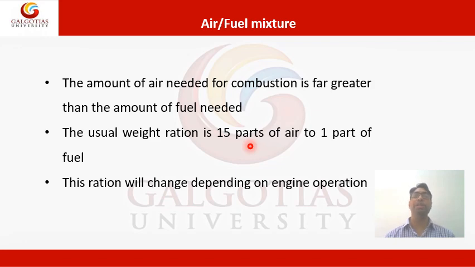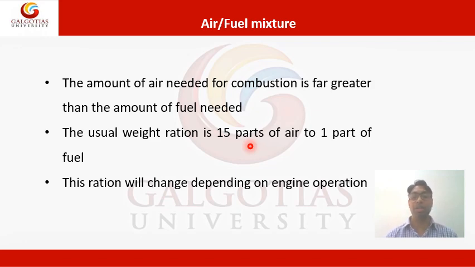It means 14.7 kilograms of air is needed for burning 1 kg of gasoline fuel chemically. So it is known as the stoichiometric ratio. Above the stoichiometric is called rich mixture, and less than this stoichiometric is called lean mixture.